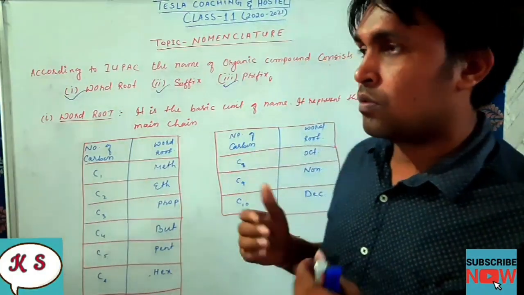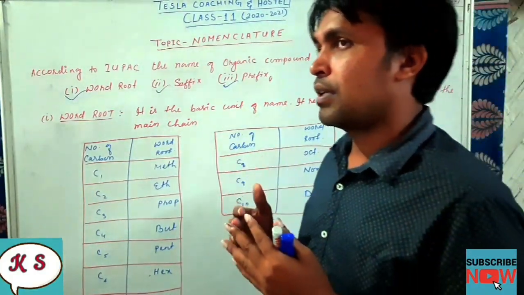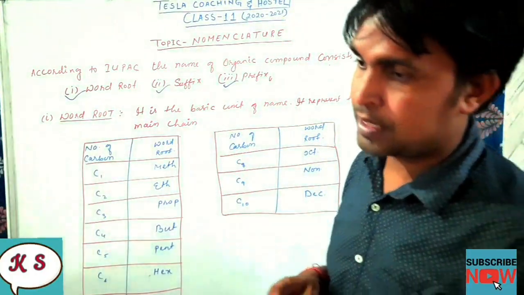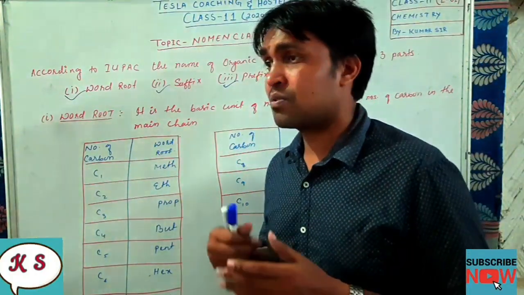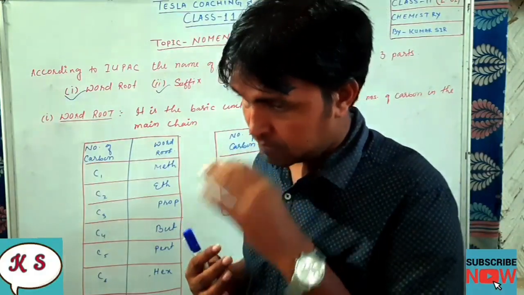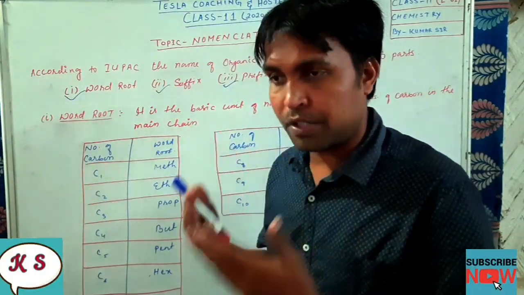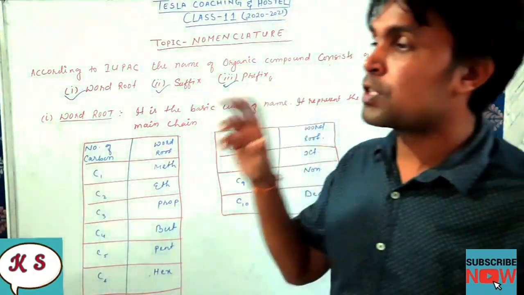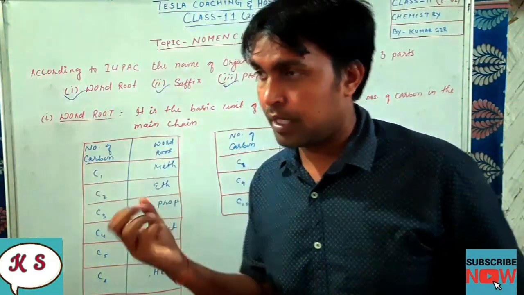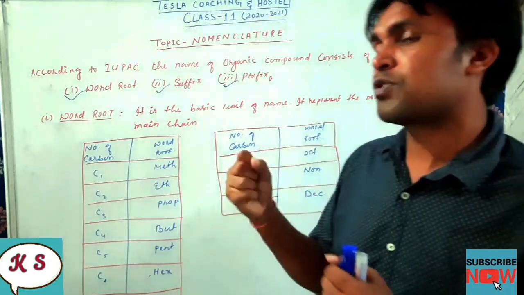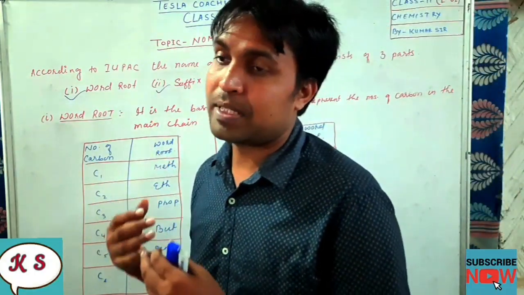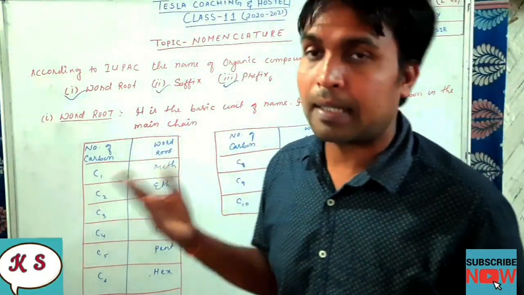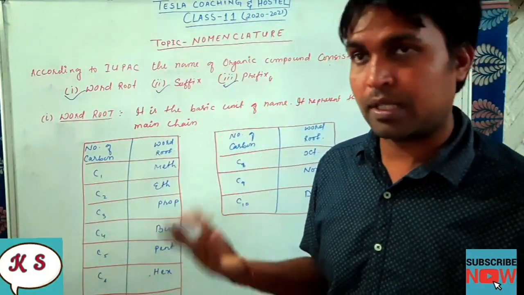In the olden days, when there was not much development in science, people used to name a compound on the basis of its origin. On the basis of origin means what? From which place it originated, from which place it is found, from which place we are getting that particular compound. According to the place we will name it.